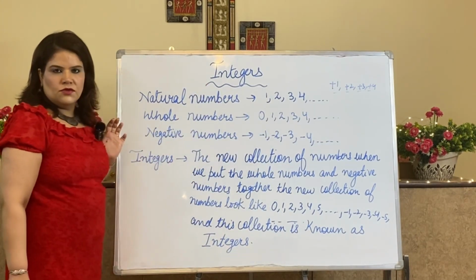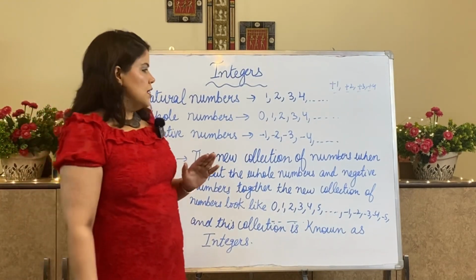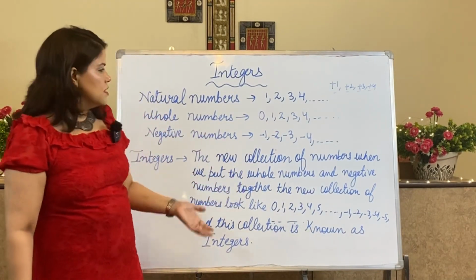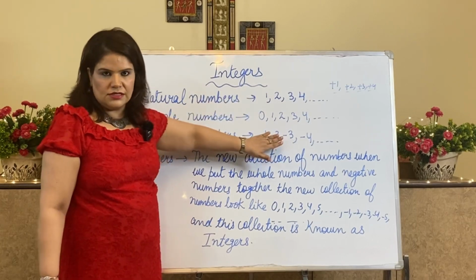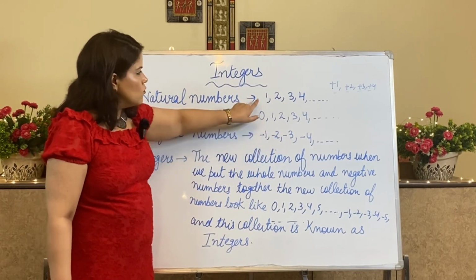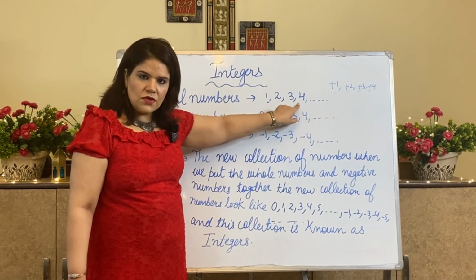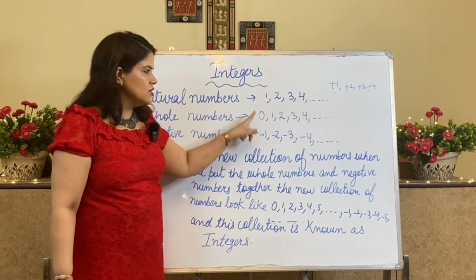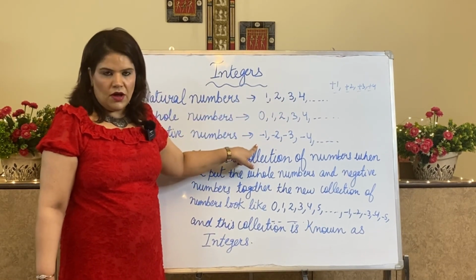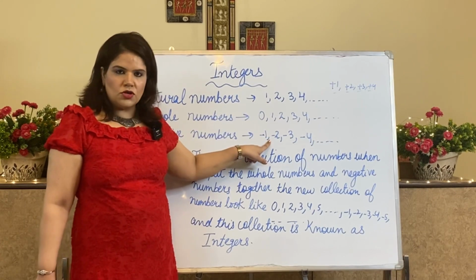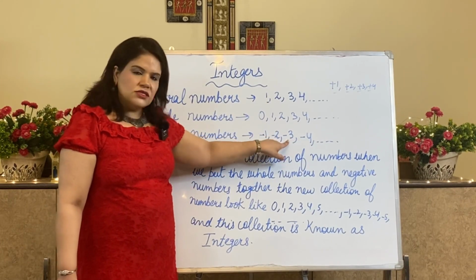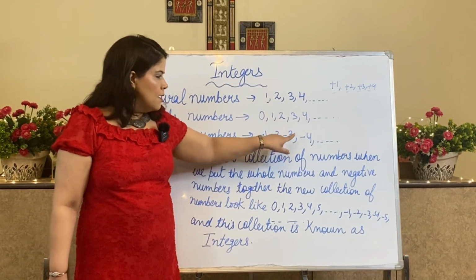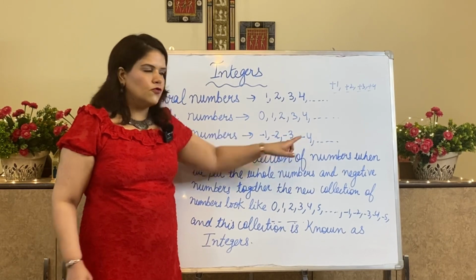Negative numbers, which I am introducing today, are a new category of numbers. They are opposite of these numbers only. Understood? 1, 2, 3, 4 are our positive numbers, and minus 1 is opposite of 1. Minus 2 is opposite of 2. Minus 3 is opposite of 3. Minus 4 is opposite of 4.